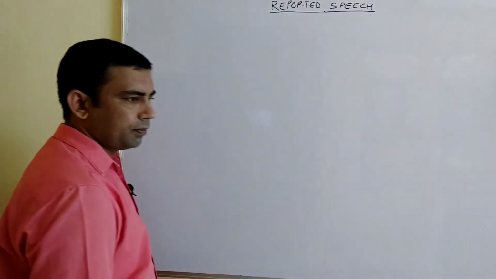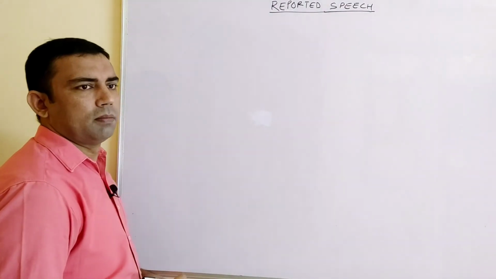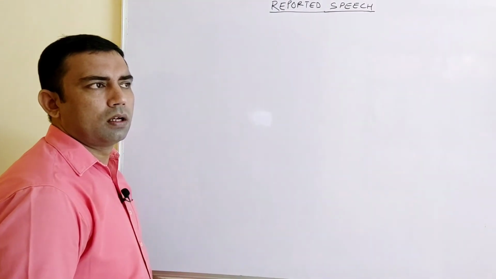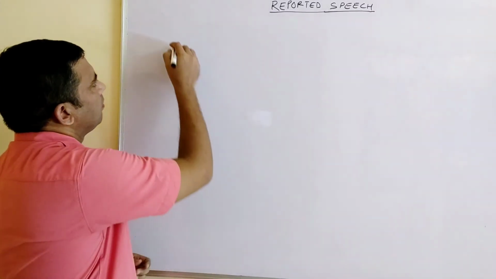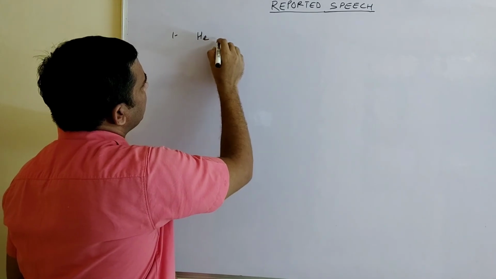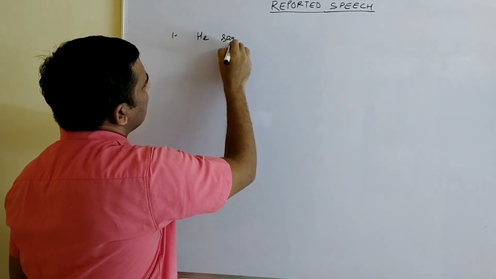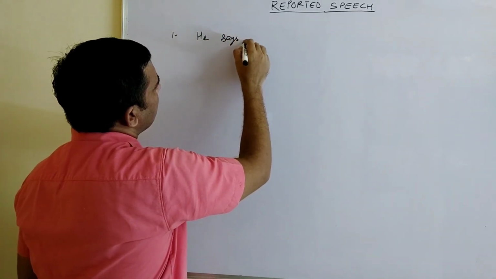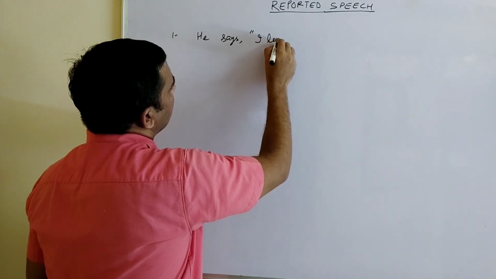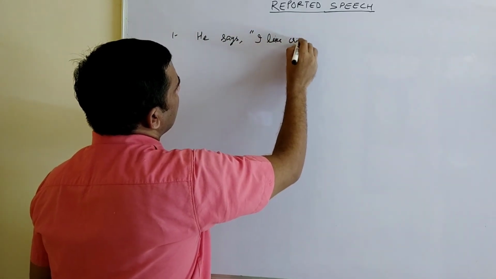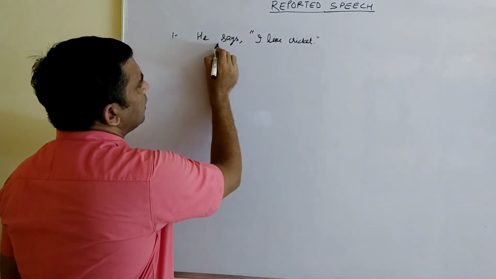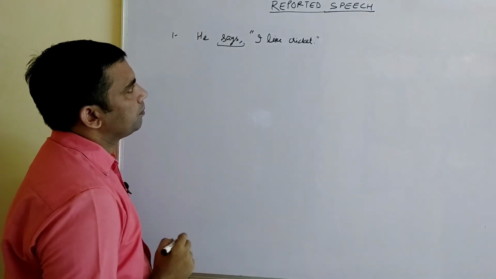After that, see the reporting verb. I told you about the reporting verb. Let's do it with the help of examples. He says, inverted comma, I like cricket. See, this is called a reporting verb.